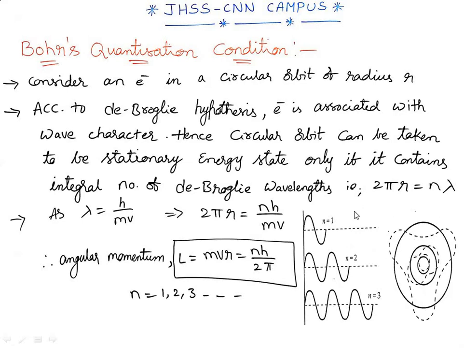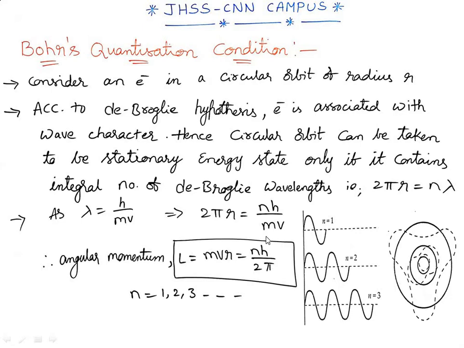Thus the entire wavelength, which is the distance between any two points in the same phase, will be equal to the circumference of that orbit. So 2 pi r will be equal to integral multiples of the wavelength. We can never have a half wave, so it will never be 1.5, 2.5, 3.6. It will always be an integral value like 1, 2, 3, 4 and so on. Thus the entire circumference should always be an integral multiple of the wavelength, n lambda. Thus, as lambda equals h by mv, the de Broglie wavelength, can I write 2 pi r equal to nh by mv?